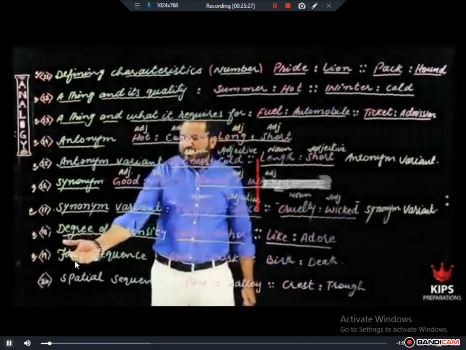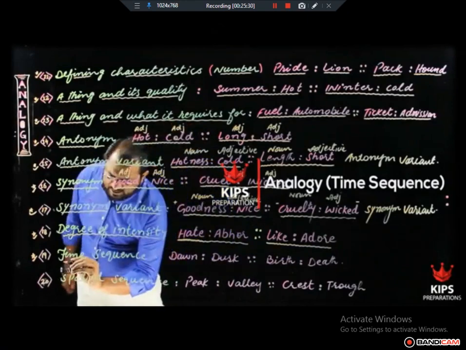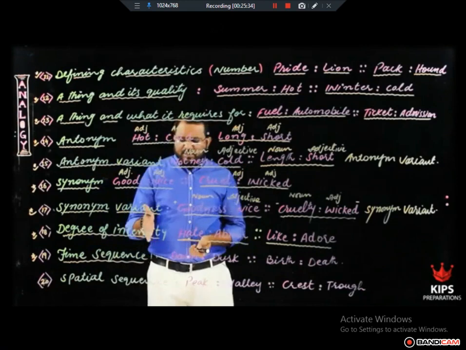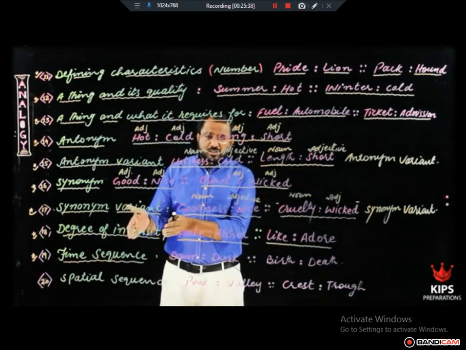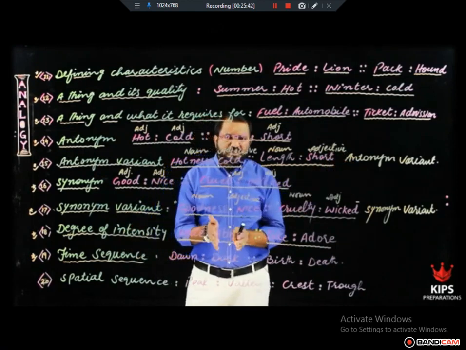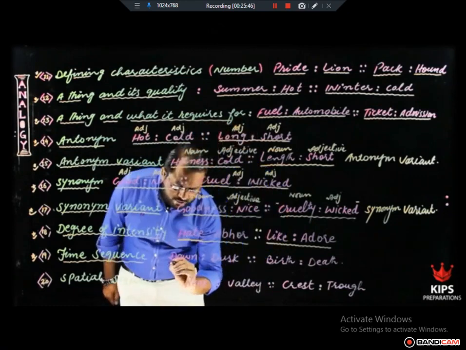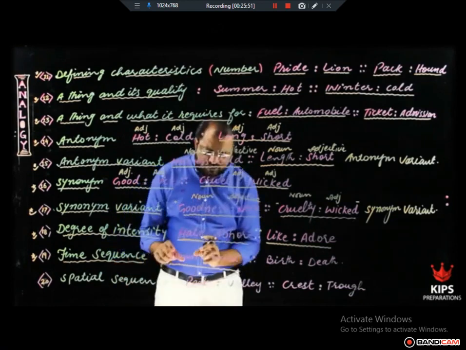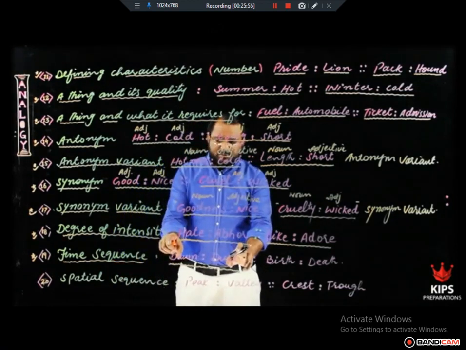The 17th topic is time sequence. In this kind of analogy pair of words, one word shows something at its starting time, and the other word shows the same thing at its ending time, and there is a lapse of time in between, right? For example, dawn. Due to irregular dispersion of light, dawn is the starting time of the day, and dusk is the ending time of the day.